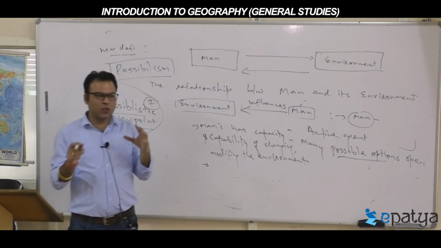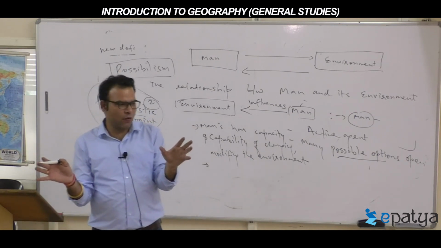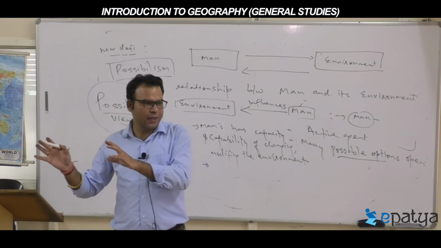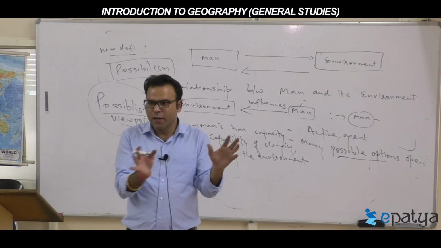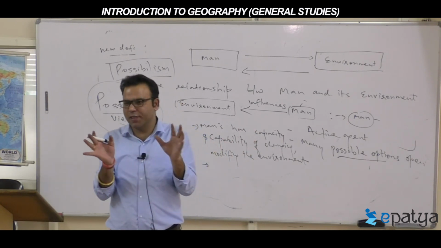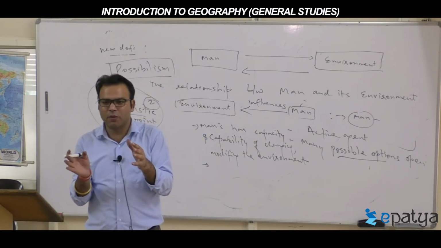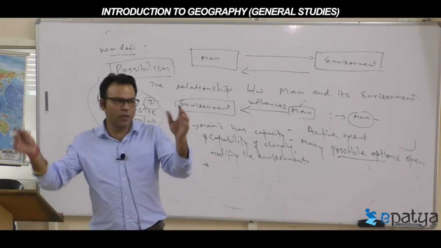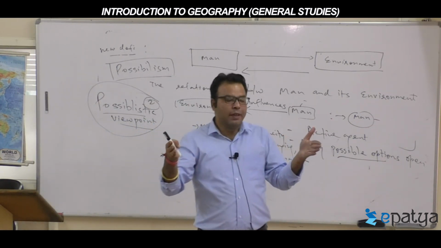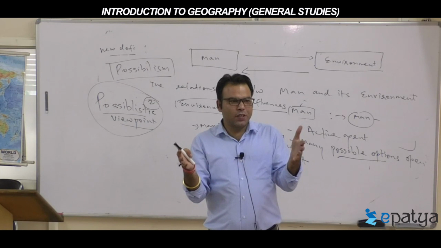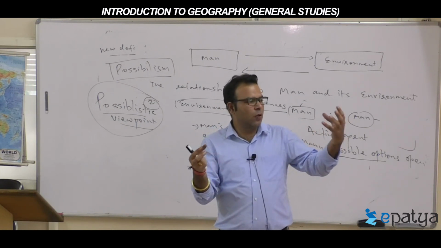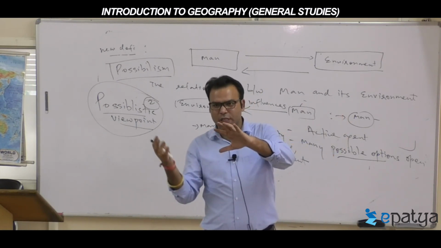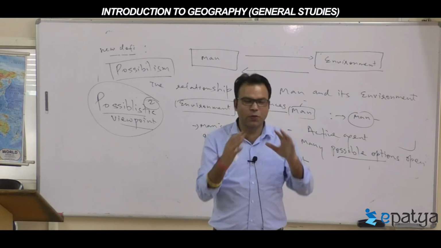Now, these are two extreme viewpoints, guys. One is called possibilist, the second is called deterministic. Now, guys, there is a middle way of thinking. Listen, you people are talking among yourselves. The middle way is that man also influences, and the environment is also influencing. Both are influencing.